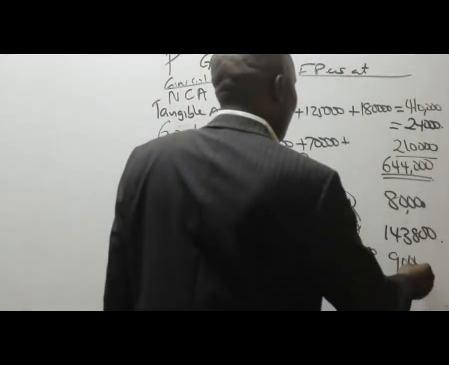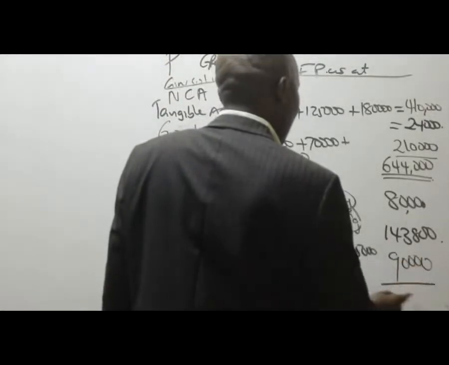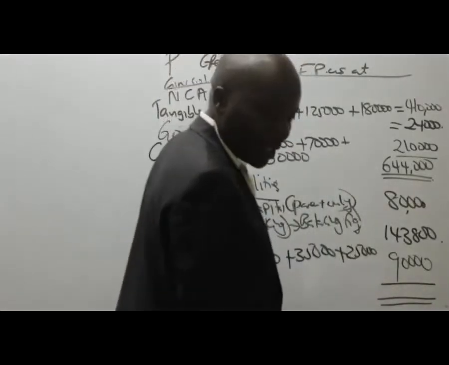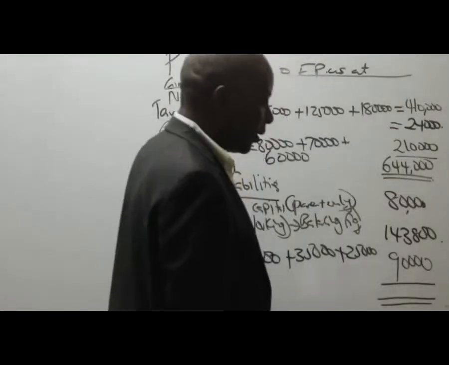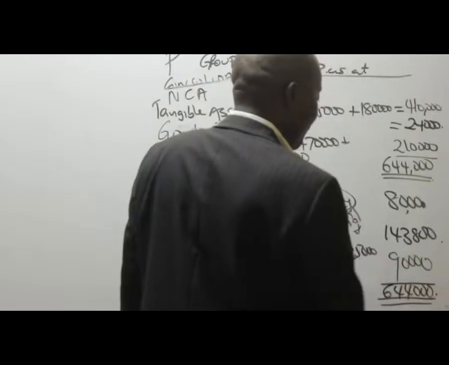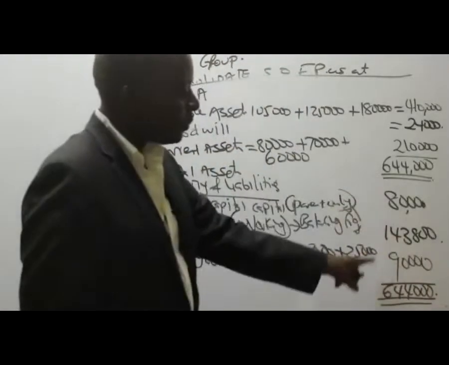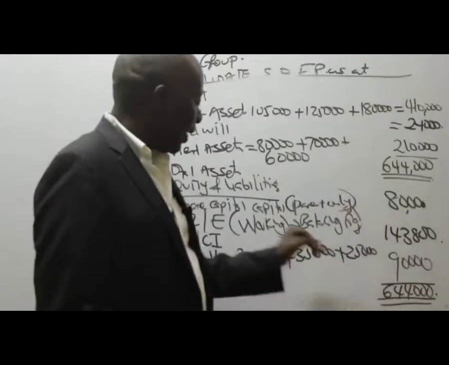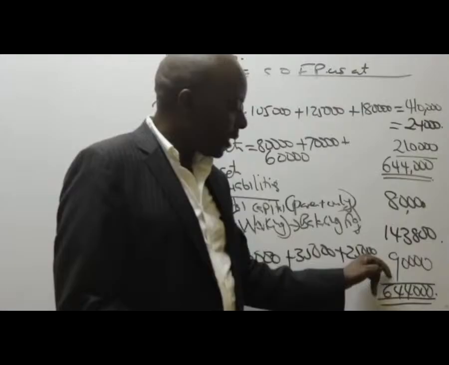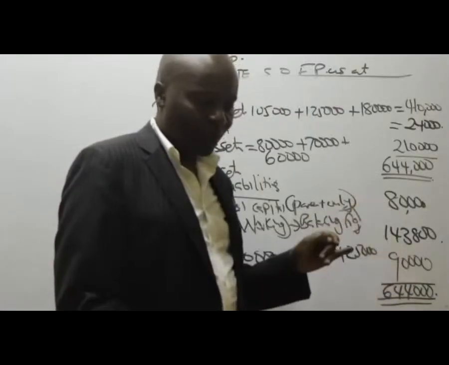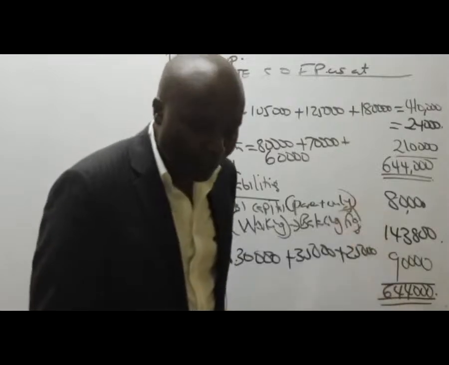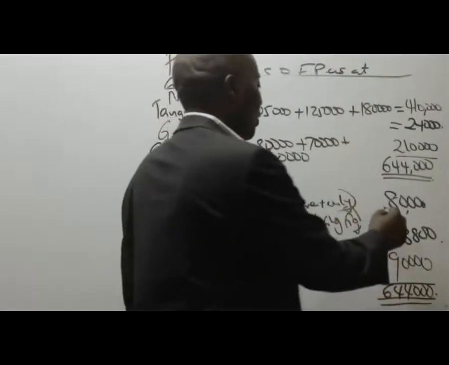Now from there, ladies and gentlemen, please come here and give me the total. So the total here should be 644,000, because the totals must agree. So the balancing figure will be your retained earnings. So retained earnings will be 644,000 minus this, minus this, minus this. That gives you 330,600.